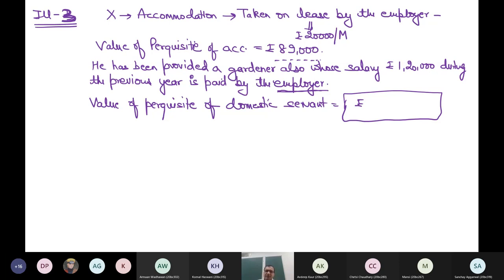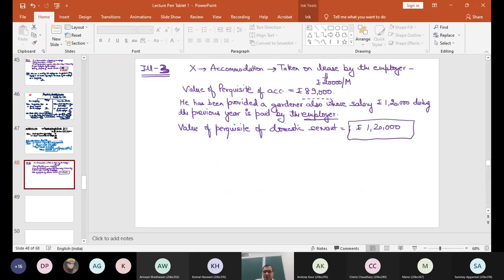1,20,000. Yes, that's it. I got a domestic servant gardener for which the salary of 1,20,000 was given by the employer directly. So that is my benefit. So 1,20,000 is taxable in my hands. Please raise your hands if you got the answer 1 lakh. Next illustration.